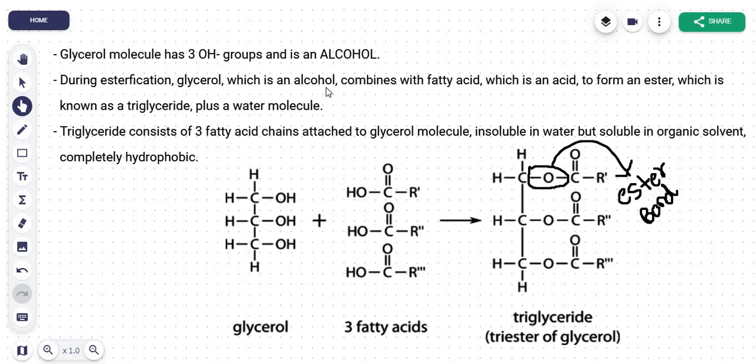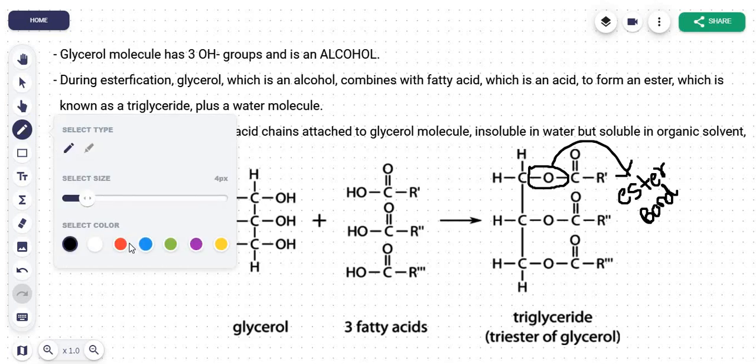Okay, so continuing. A glycerol molecule is an alcohol, as we discussed earlier. Now let's discuss the chemical composition of a glycerol molecule. It has 3 OH groups. Now OH is a functional group of alcohols, and this here has an OH group, therefore showing that it's an alcohol. Now let me talk about the display formula of this here.